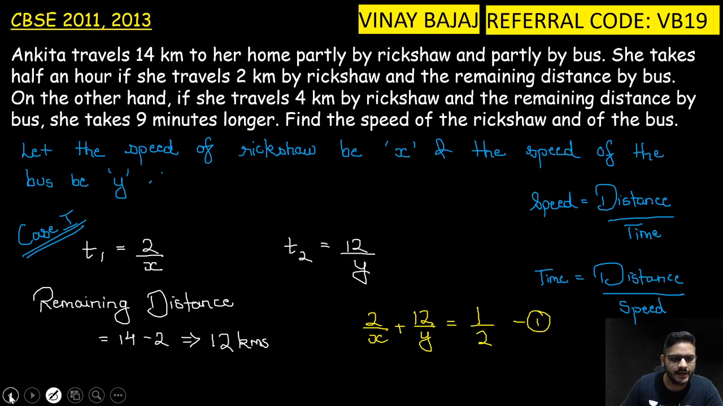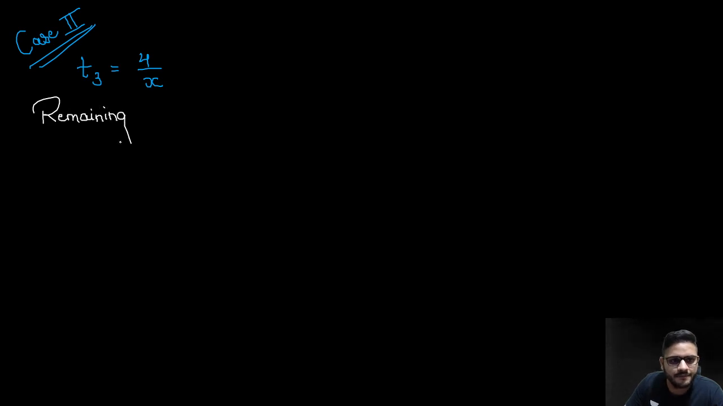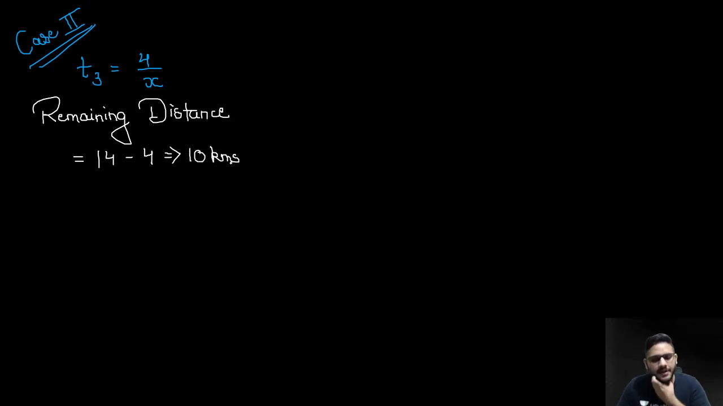What is written in case 2? On the other hand, if she travels 4 kilometer by rickshaw, so case 2 में time क्या हो जाएगा? T3 will be 4 by x. Now again finding out the remaining distance. So remaining distance is equal to 14 minus 4, 10 kilometers is the remaining distance.